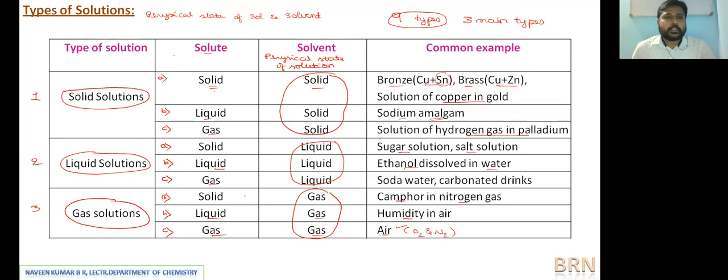The remaining concepts we'll try to extend in our next class. As it is the beginning class, I have taken very simple concepts. Majority of these concepts you have learned. Please focus on these concepts to understand, then try to understand the questions and answers based on the topics explained. Okay, so the remaining we'll continue in our next class.